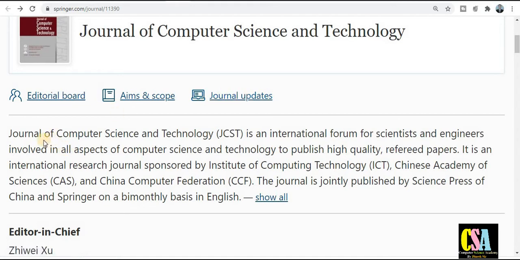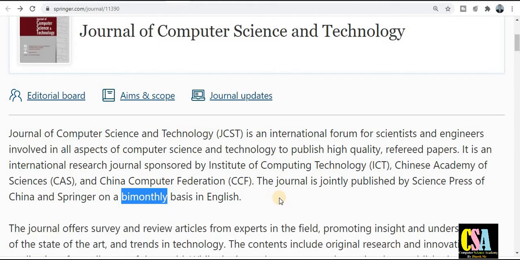So this is the journal introduction. Journal of Computer Science and Technology, JCST, is an international forum for scientists and engineers. This is the introduction and description of this particular journal, so read it carefully to see what types of things will be covered. The most important thing about this journal is that it is a Springer journal published on a bi-monthly basis. So we can say this is a quick publication journal, and it is mentioned here that within 2 months your research paper will get published, in the English language. We can also explore more detail.